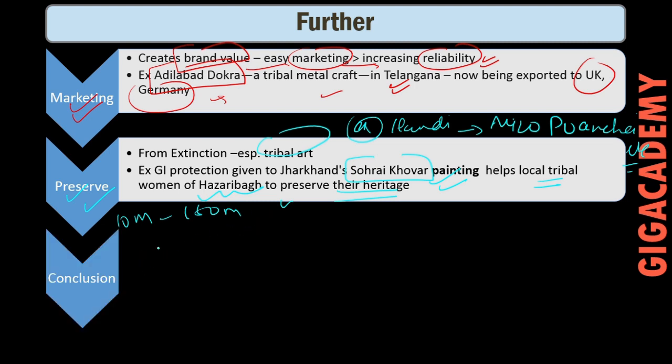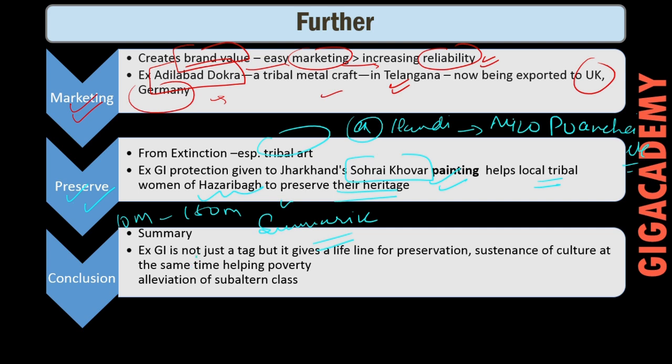So basically what you need to do is summarize the above points. A simple conclusion would be like, GI is not just a tag, it gives a lifeline for preservation and sustenance of culture, at the same time helping poverty alleviation. This is sufficient, 2 lines are sufficient, and you can also give some examples if you want.